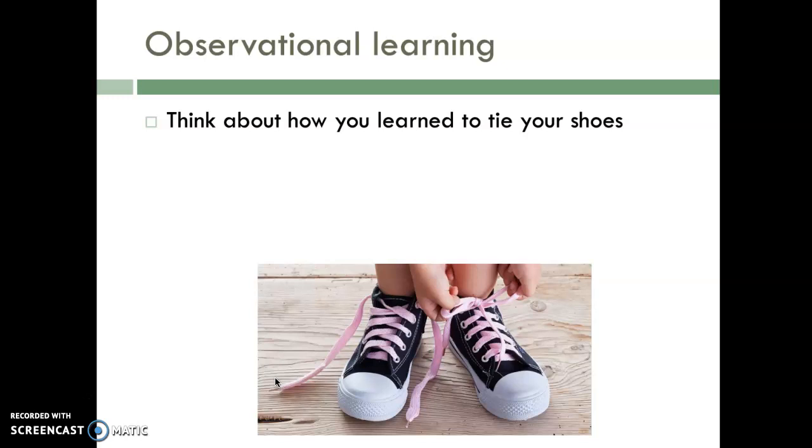So let's think about observational learning first. I want you to think about the time that you tied your shoes for the first time. How did you learn to do that? Did someone simply tell you how to do it? Did you try out random motions and get rewarded for the right ones, as operant conditioning would propose? Chances are you learned how to do it by imitating another person. So chances are you watched somebody tie their own shoe and then you followed up with them.